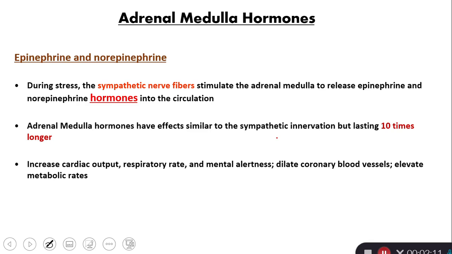Let's focus on the adrenal medulla hormones. So in case of stress, the sympathetic nerve fibers from the spinal cord stimulate the adrenal medulla to release epi and norepi hormones into the circulation. Again, those hormones are similar to the neurotransmitters released due to sympathetic innervation, epi and norepi neurotransmitters, but their action lasts 10 times longer than the neurotransmitters. They do the same effect.